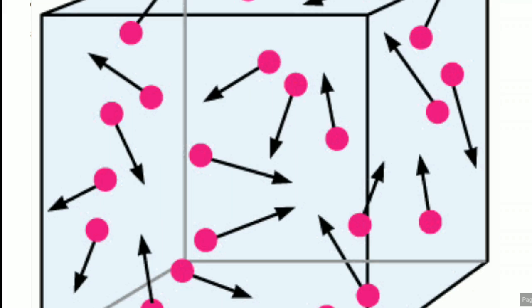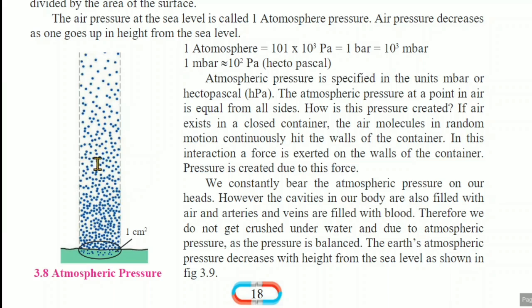These are the molecules of the air and they continuously bombard the walls, and due to this force, pressure is created.